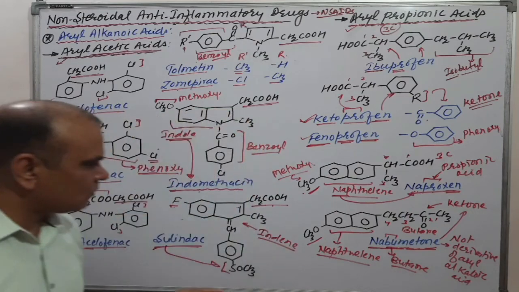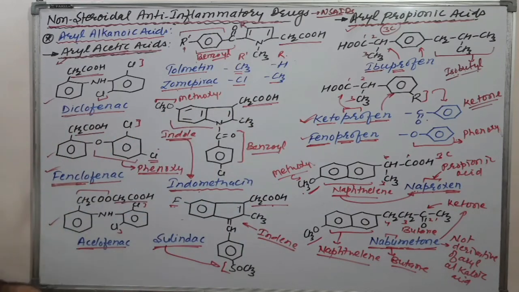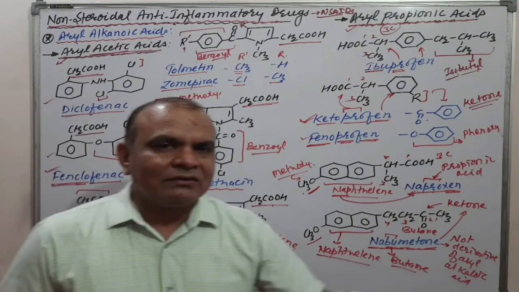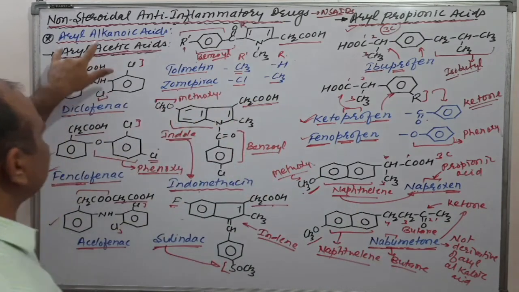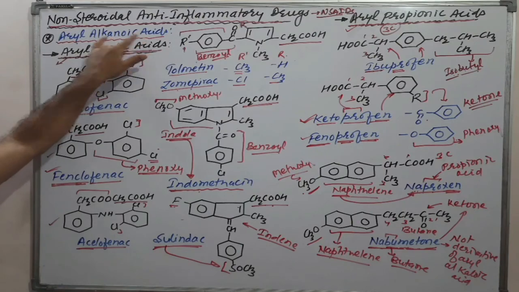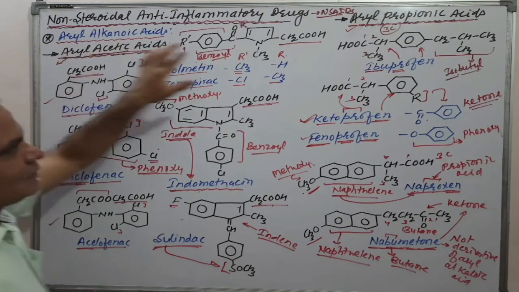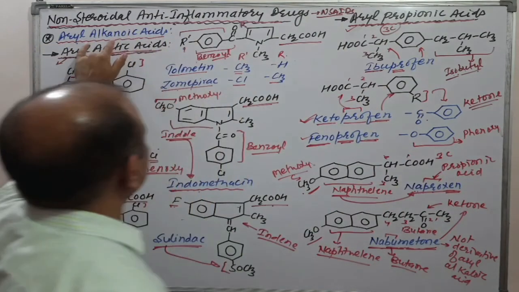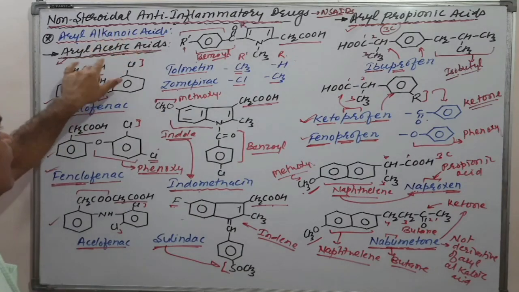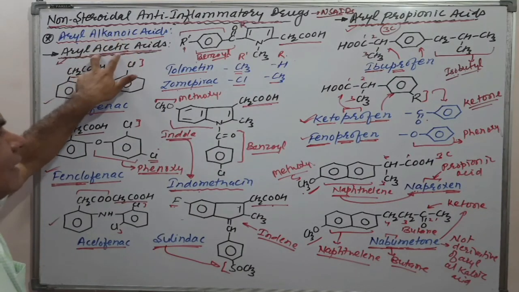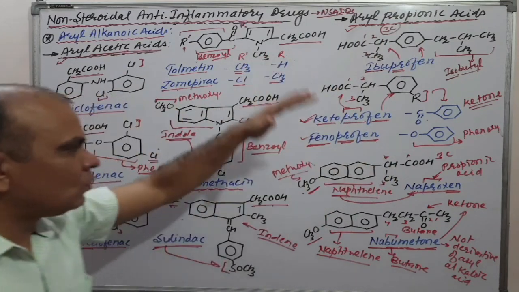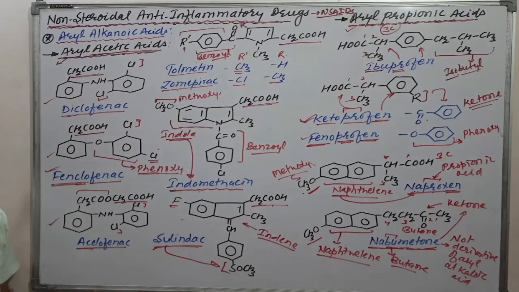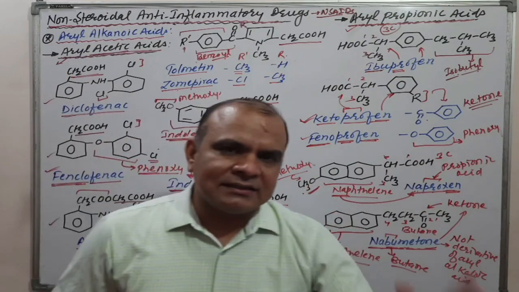I think all structures are clear to all of you. We have discussed the one main category, aryl alkanoic acid. Aryl means an aryl group is there. Okay, fine. Alkanoic means general. If two carbon, that is acetic acid. If three carbon, then propionic acid. Okay, this is all about the aryl alkanoic acid category of NSAIDs. Clear?